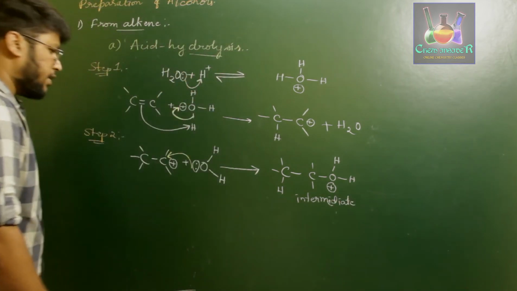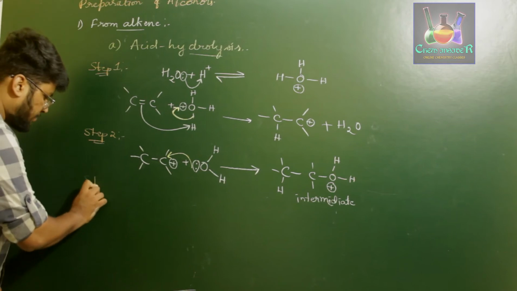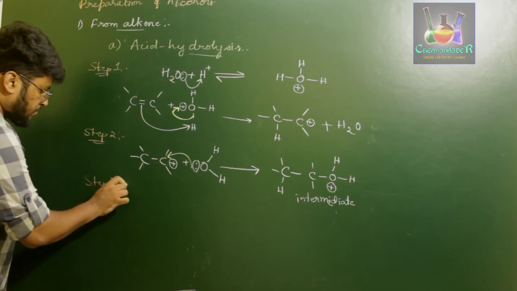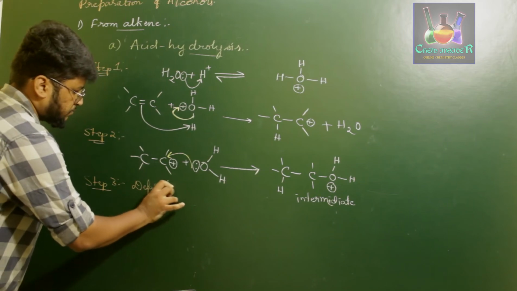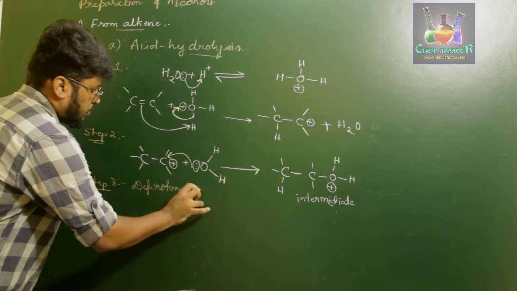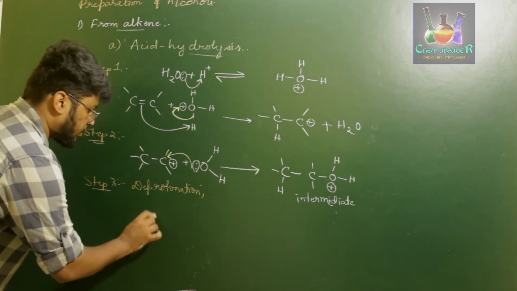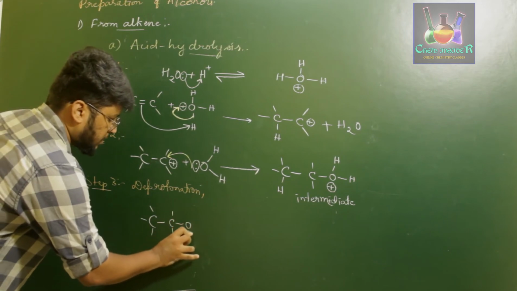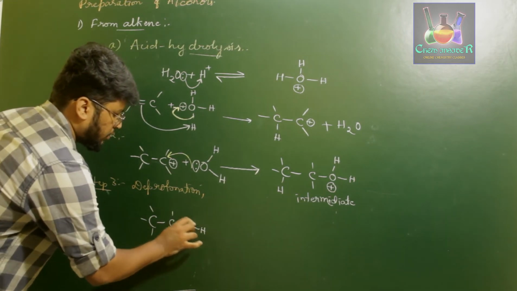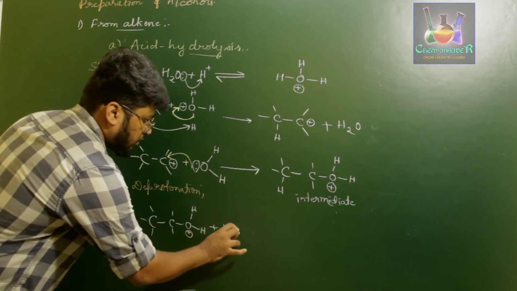So next what we do is, we remove a hydrogen atom from the intermediate complex, that is in step 3, that is deprotonation. In the deprotonation step, we treat that oxygen with a plus charge with one more molecule of water.